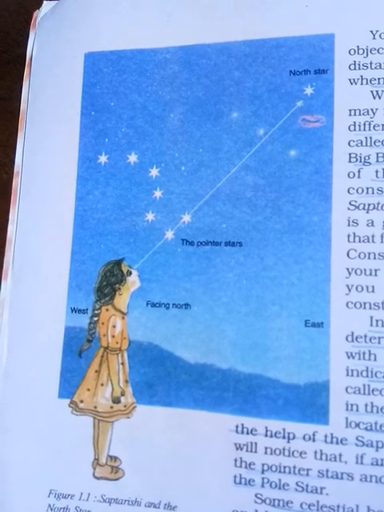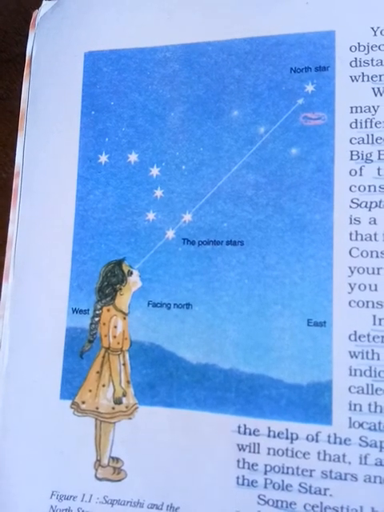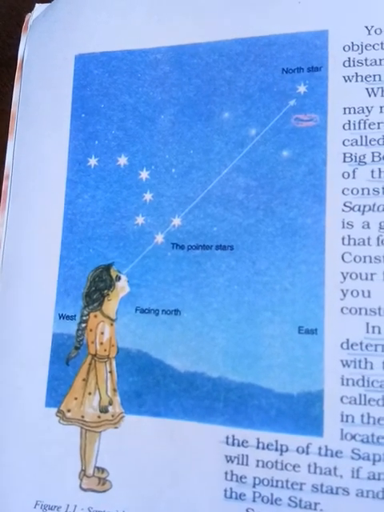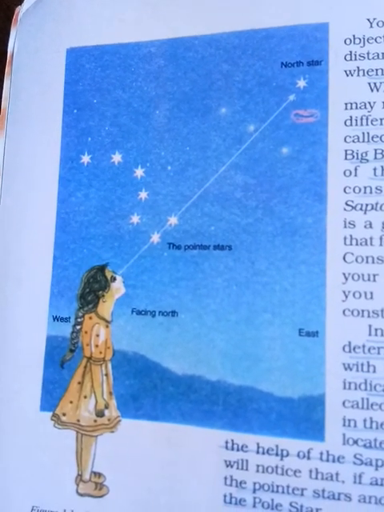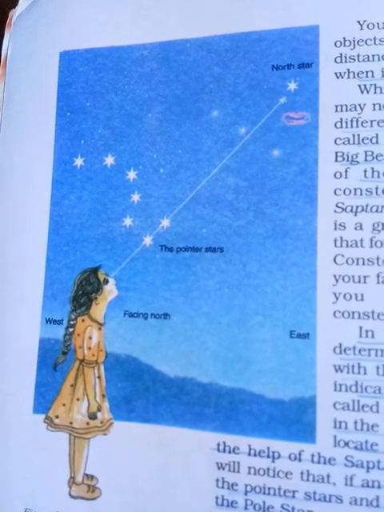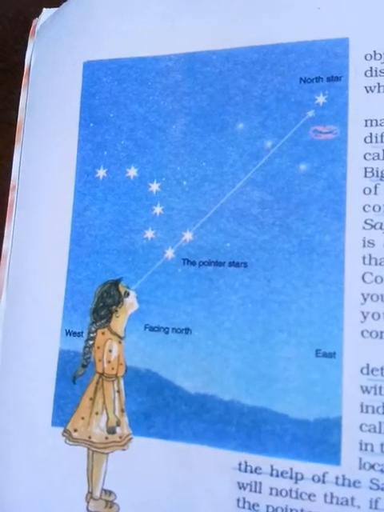Nowadays we can find this is north and this is west, then this is east, directly and easily through a compass. But during that time there was no compass, so they found the direction only with the help of the pole star.